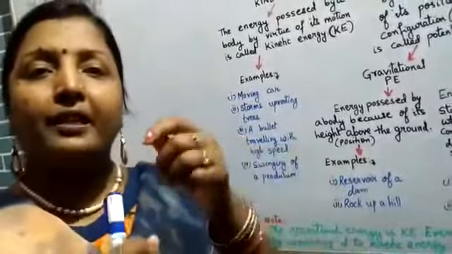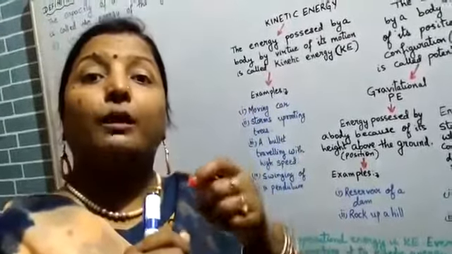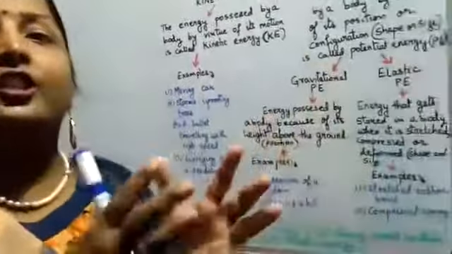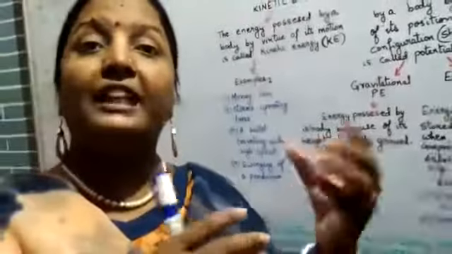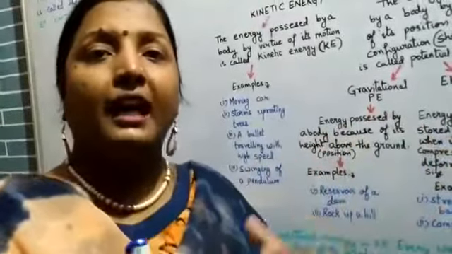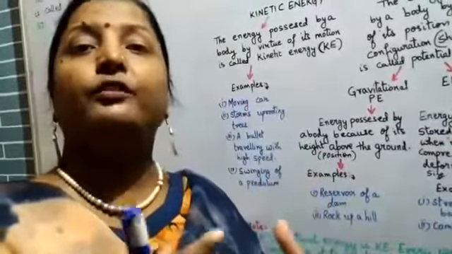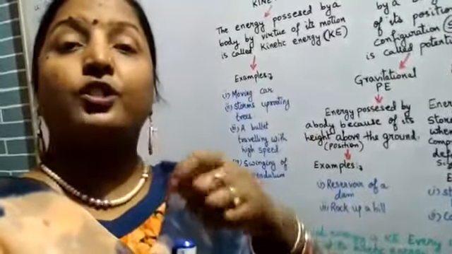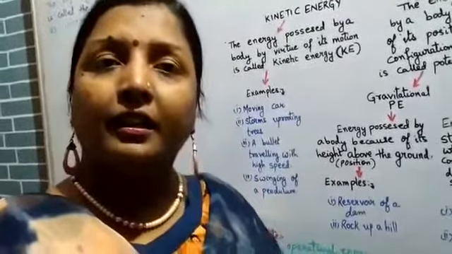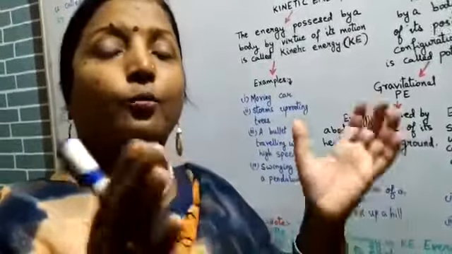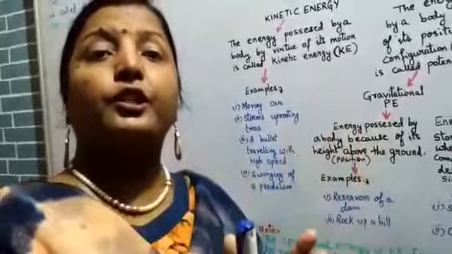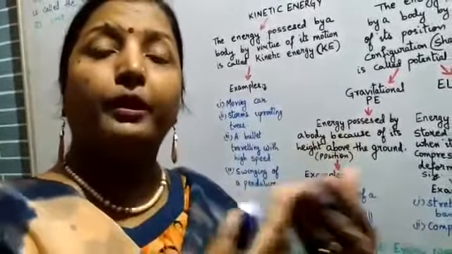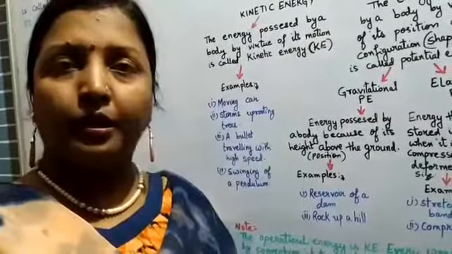When you compress a spring, the more you compress it, the more potential energy it possesses. And when you release the key, you must have seen that the toy starts moving fast. Now, how fast depends on how much you compressed the key, that is, how much you compressed the spring. So more compression, more potential energy stored, and the more potential energy stored, the more kinetic energy will be converted.